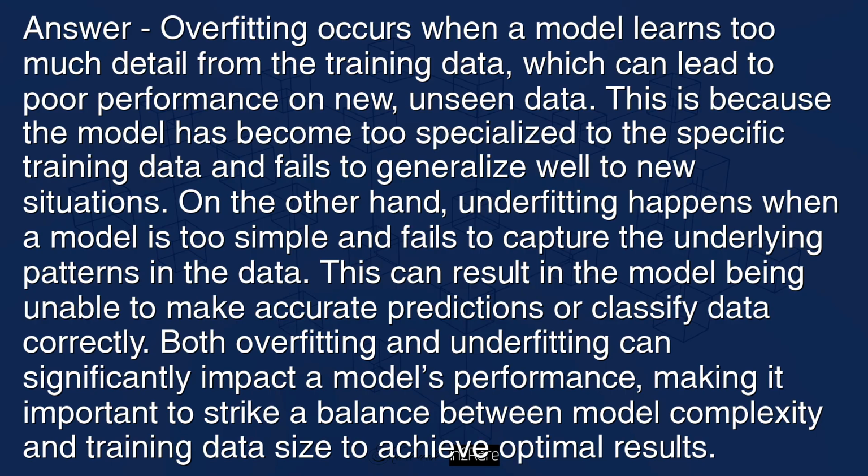On the other hand, underfitting happens when a model is too simple and fails to capture the underlying patterns in the data. This can result in the model being unable to make accurate predictions or classify data correctly. Both overfitting and underfitting can significantly impact a model's performance, making it important to strike a balance between model complexity and training data size to achieve optimal results.